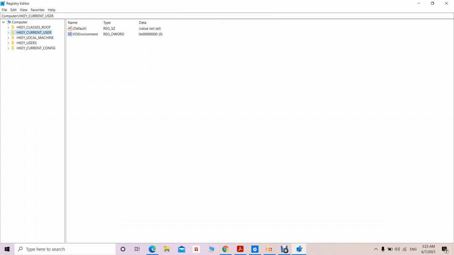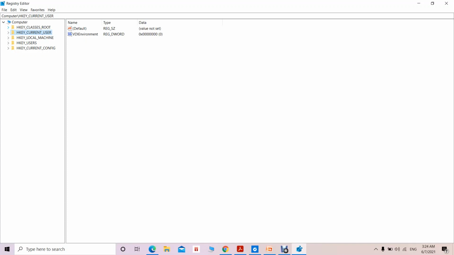Now if you see here, on the left hand side we have a number of root keys. Five root keys are here, and on the right hand side, called the value pane, we have the value names, their types and their data. Now one by one we'll discuss what is contained in each of these root keys.